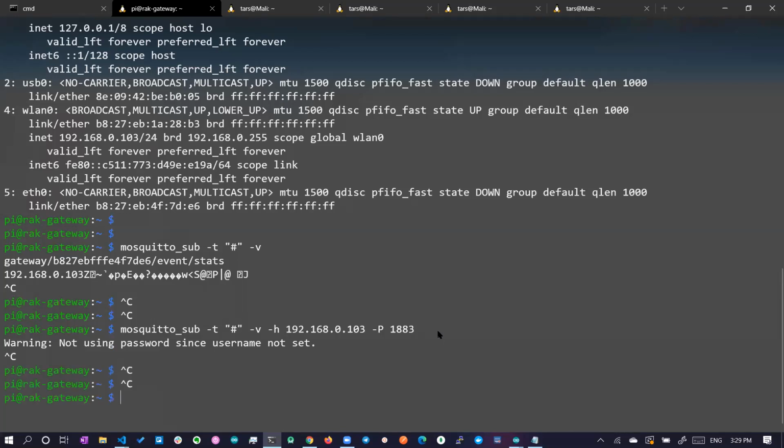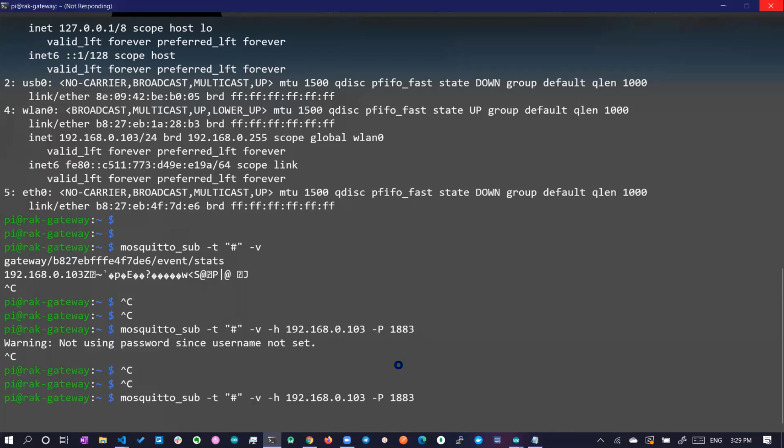So if you are connecting from a different system, a different network, or a different device, then you can provide the host address and the port address as well. But here we are connecting using the Raspberry Pi itself. That way we can directly just give mosquitto_sub and the IP address. Again, you can connect this way as well, right?